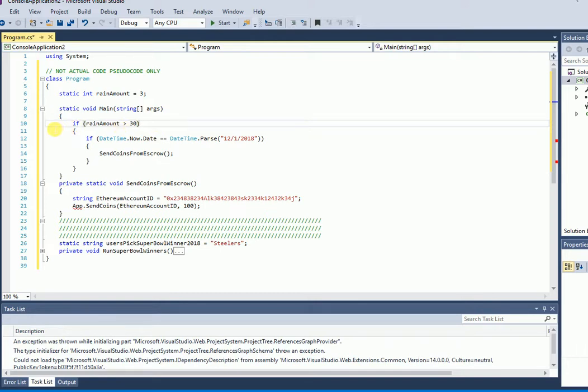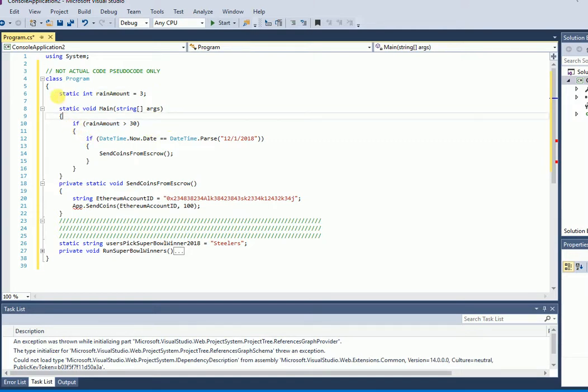It's going to say, hey, did it rain more than 30 inches this year? If no, it's going to do nothing and continue on. And then the next day it runs. Did it rain more than 30? No. And so maybe towards the end of the year, it did rain more than 30 inches. It's going to say, if rain amount, and that's what will be passed in, that value, that variable that would change, let's say it's 35 inches total for the year.